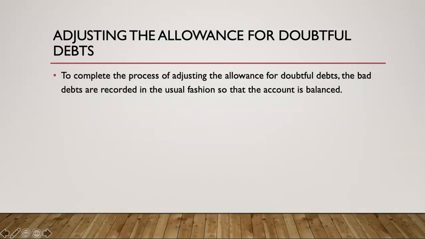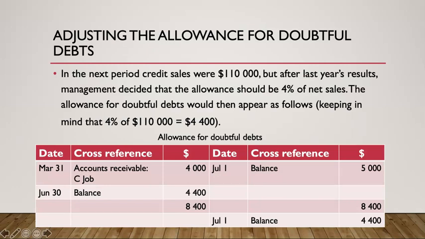To complete the process of adjusting the allowance of doubtful debts, a new bad debt expense must be recorded in the usual fashion, so the account is balanced, and so we report and record a new bad debt expense for the new period. What will that number be? If we look at our incomplete ledger, hopefully you can recognize that that should be 3,400 to add to the 5,000 to get to a balanced ledger.